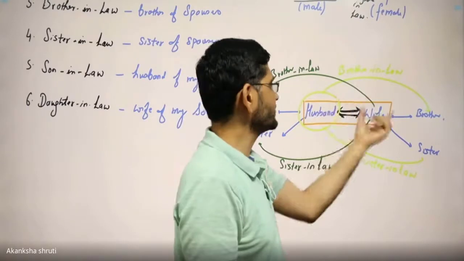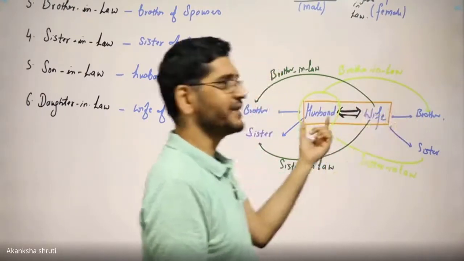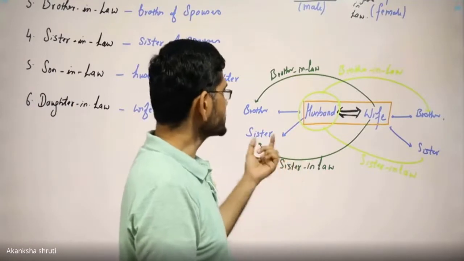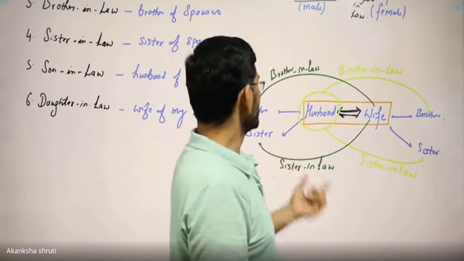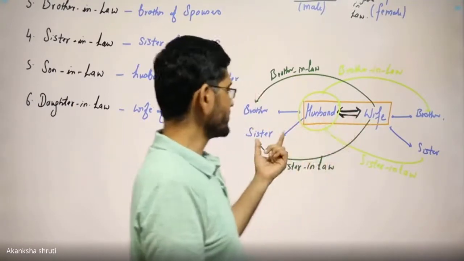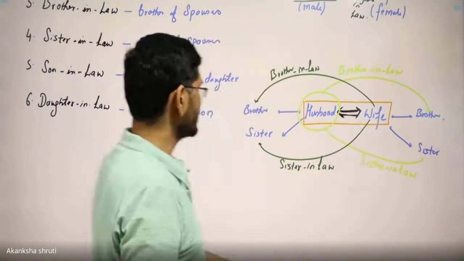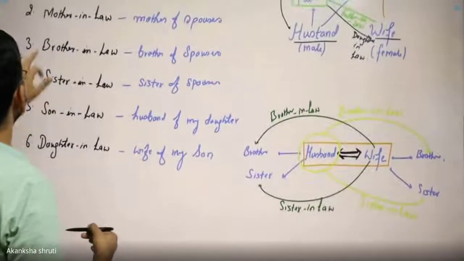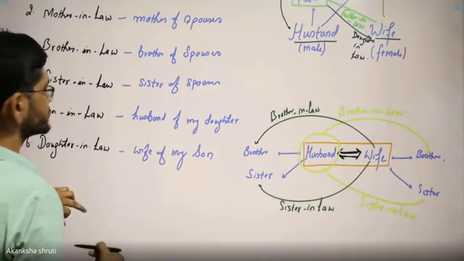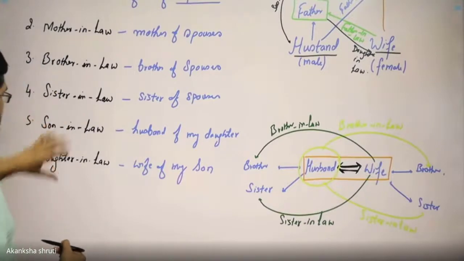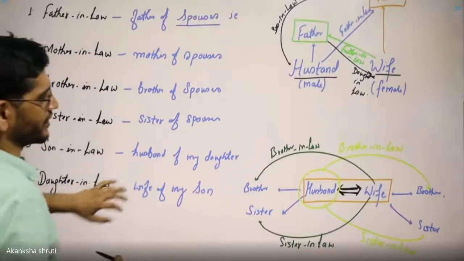Means for husband the wife's brother, for wife the husband's brother. Okay, sister-in-law means sister of the spouse. So for wife the sister of husband, and for husband the sister of the wife. Okay, so this is what brother-in-law and sister-in-law are. The next one is son-in-law and daughter-in-law.